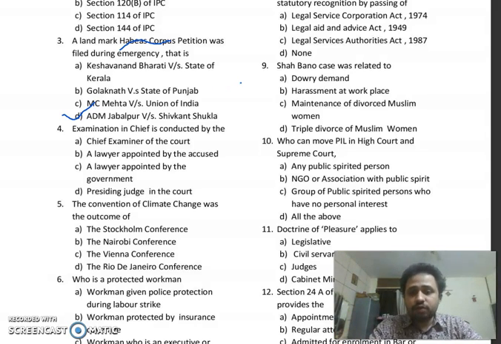So in this case, what was held was that during the emergency time, or during the proclamation of emergency, one cannot move to the Supreme Court or High Court under Article 226 or Article 32 of the Constitution. So basically, it restricted courts from issuing writ of habeas corpus for violation of fundamental right during the time of emergency. So this judgment was overruled in 2017.